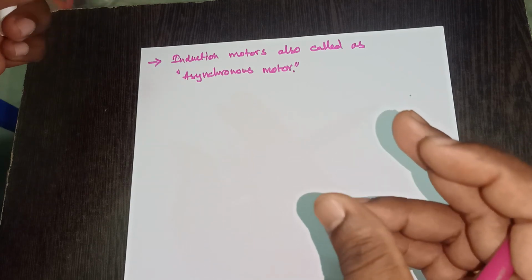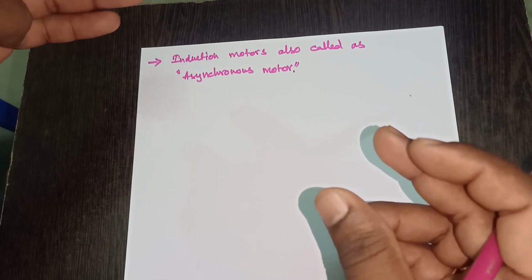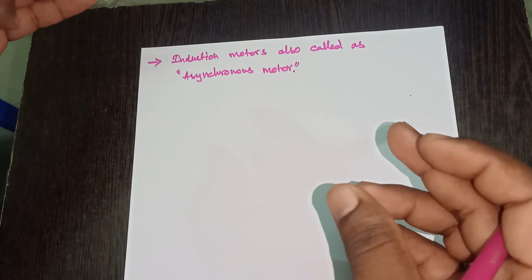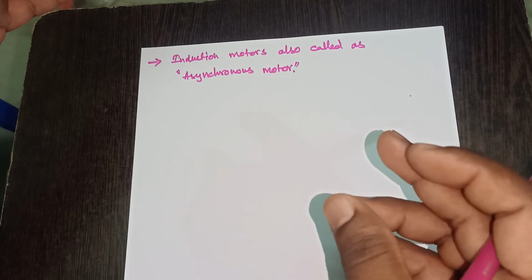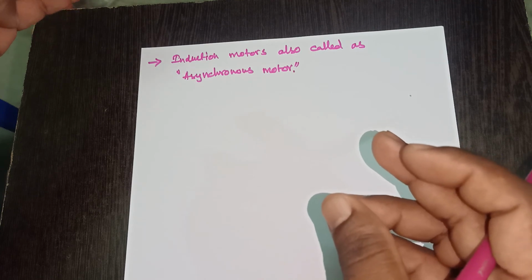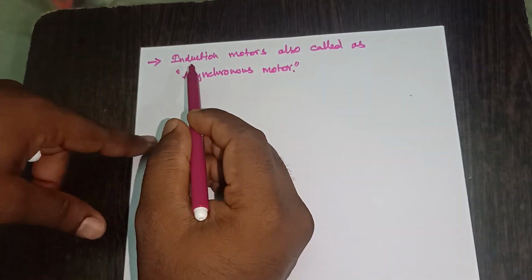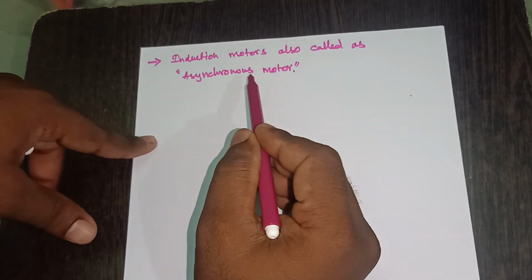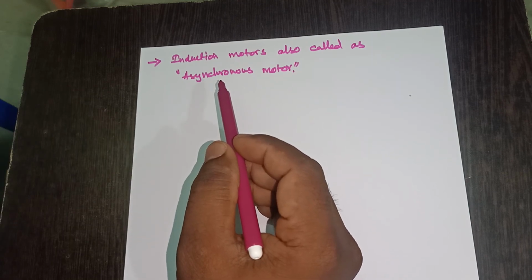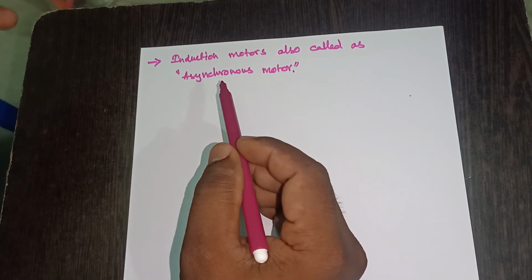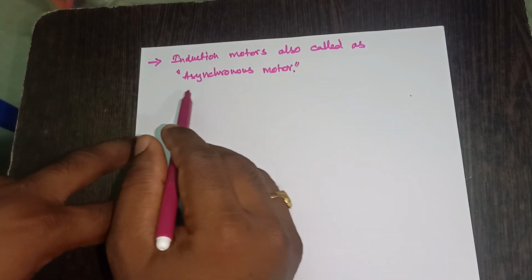Whenever relative motion exists, EMF will be induced according to Faraday's laws of electromagnetic induction. This EMF circulates currents in the rotor conductors, and because of these currents the machine can produce torque. So induction motors are also called asynchronous motors. Asynchronous means that the machine produces torque when the rotor rotates at other than synchronous speed.